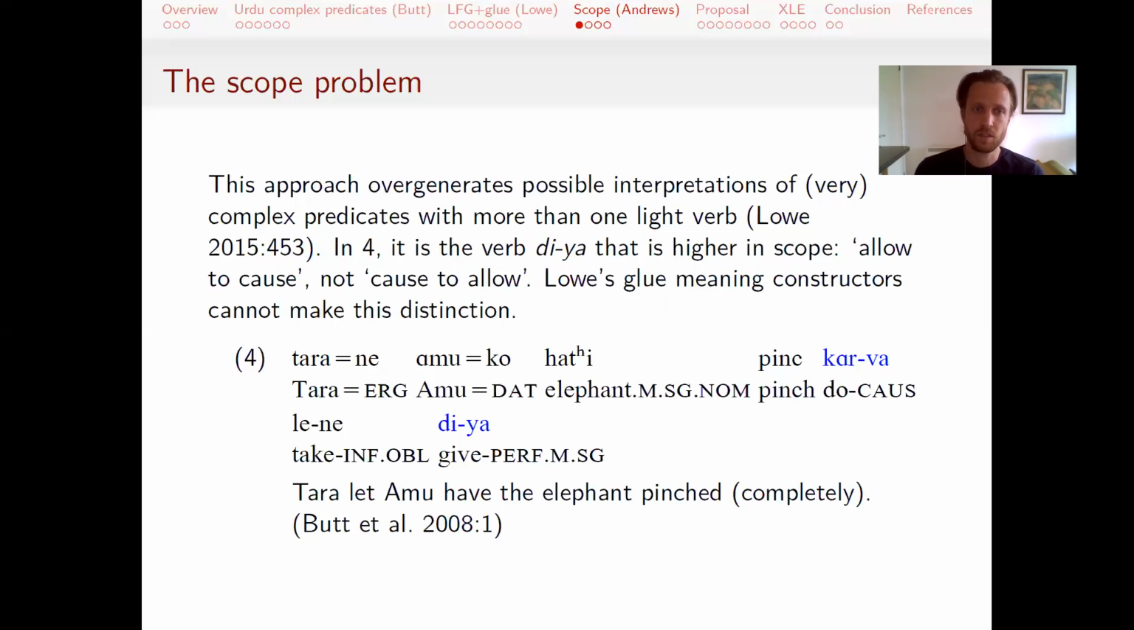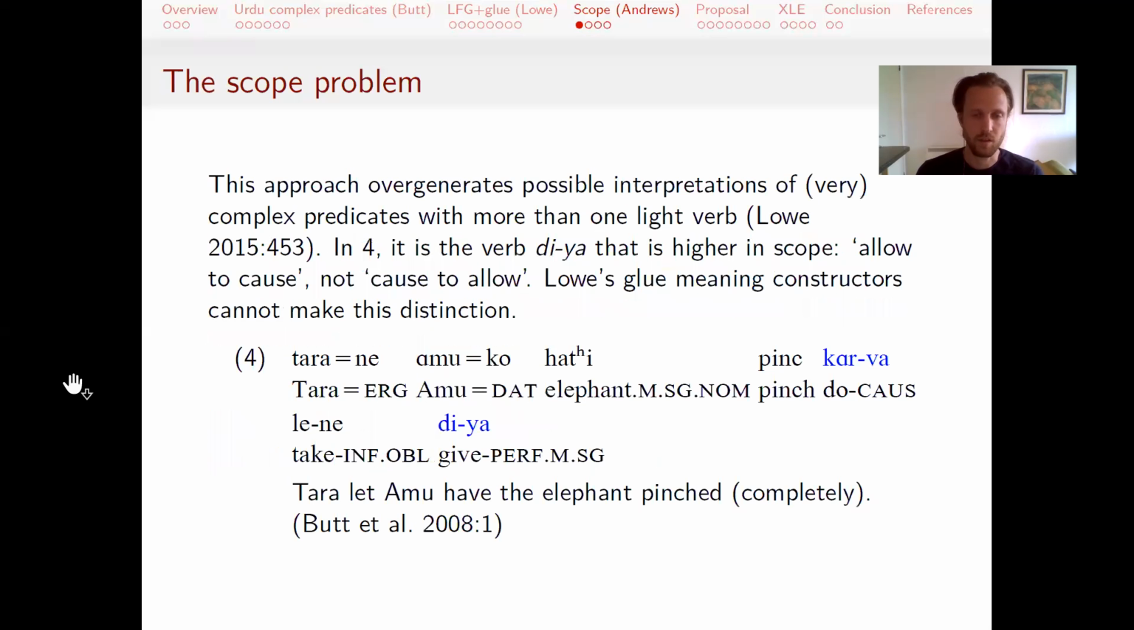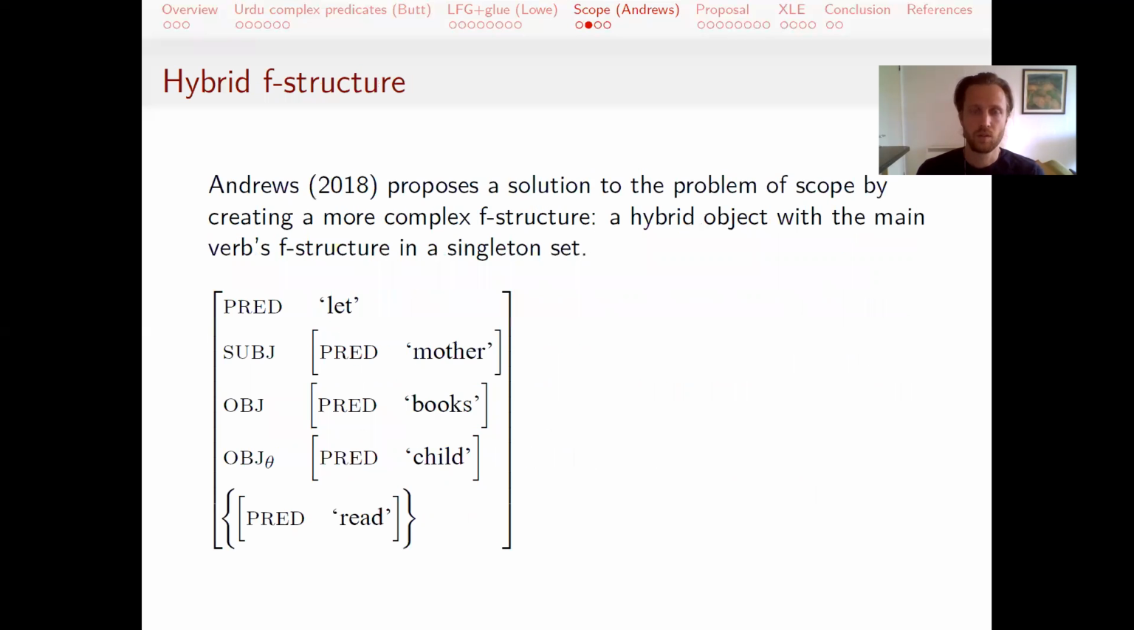Low's approach to this doesn't make this distinction. You can think of that basically as if you have more than one of these mini constructors that can turn an arg1 into arg3 and arg1, you don't know which one operates on which, in which order. There's no way to restrict it. And in glue, you want to have that ambiguity for dealing with things like quantifier scope, which can be ambiguous. So Andrews proposes a solution to this problem.